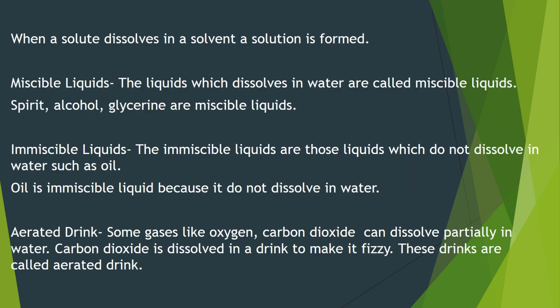There are two types of liquids: miscible liquids and immiscible liquids. Now, miscible liquids. The liquids which dissolve in water are called miscible liquids, such as spirit, alcohol, glycerine are the examples of miscible liquids. Then, immiscible liquids. The immiscible liquids are those liquids which do not dissolve in water, such as oil. Oil is an immiscible liquid because it does not dissolve in water.